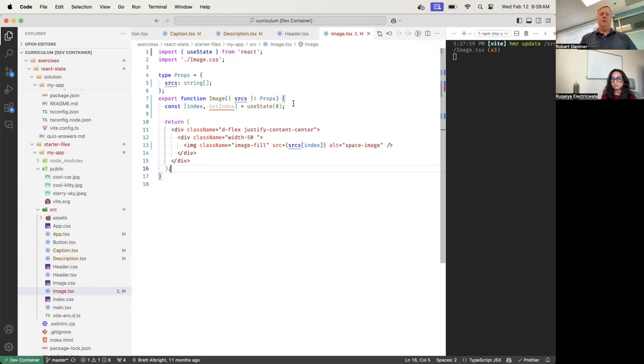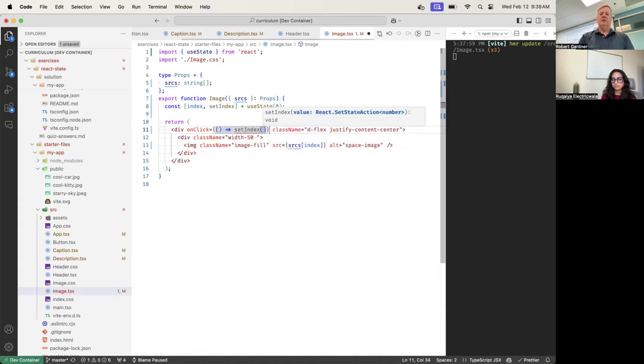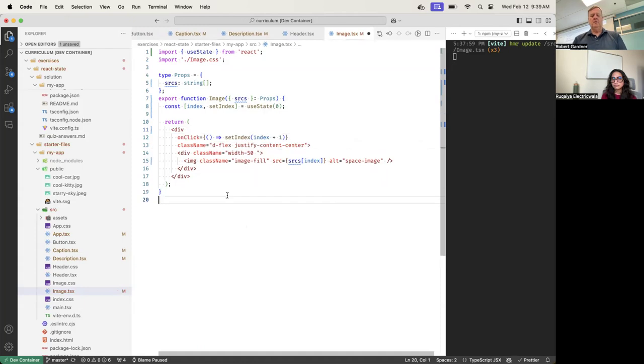So I need to put an onClick here to handle it. onClicks will be done in the next exercise, so I'm not going to go into what it really does. But what I want to have happen, I'm going to pass an arrow function that says increment the index by 1. So when it's clicked on, I'm going to increment the index by 1. Okay, so this part's important. I'm calling the state setter right here. When this image gets clicked, I'm going to call this arrow function, which is going to set the index to 1 bigger than it is right now.